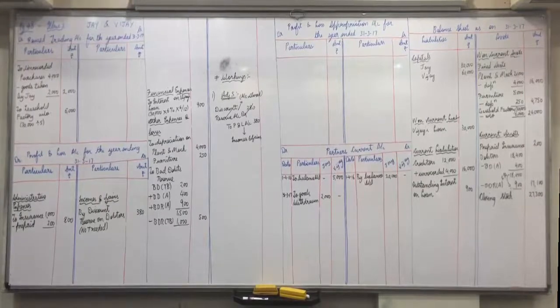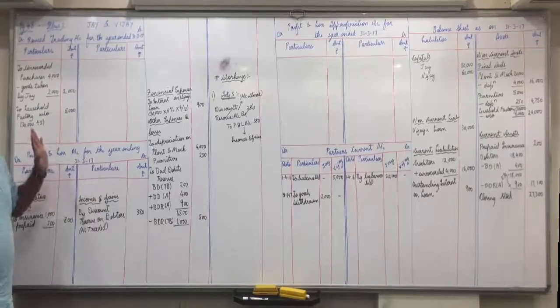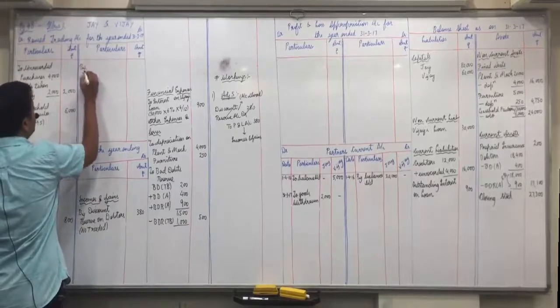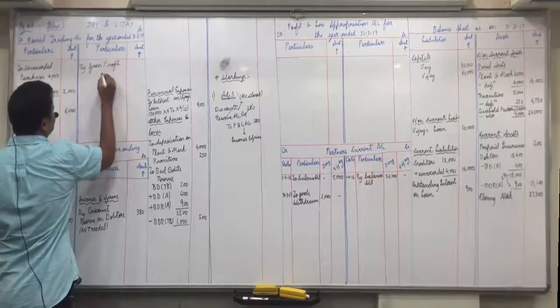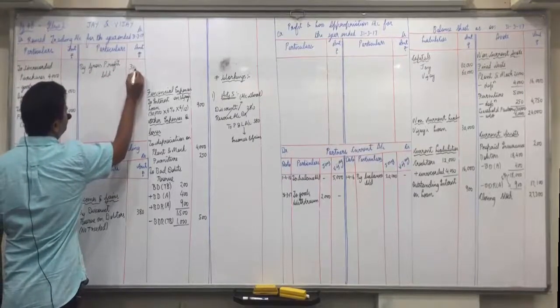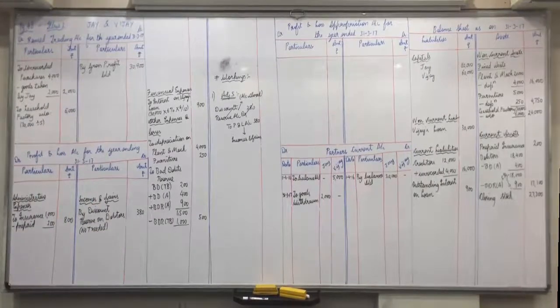Then trading account 30,900. So now normally we do write in P&L credit side, but here we are making revised trading account. So here it will come in trading account itself on credit side, and revised gross profit will come in P&L on credit side. So trading account itself credit side by gross profit brought down 30,900. Are you all clear with this? If trading account is not to be made, then directly in P&L on credit side.